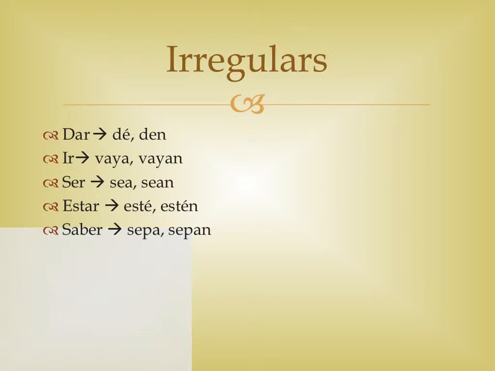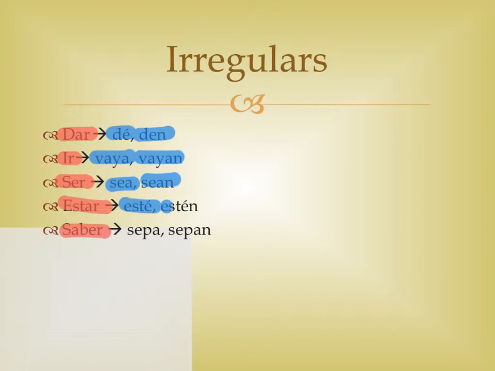There are just 5 verbs that are completely irregular in the subjunctive, and that is dar, ir, ser, estar, and saber. So these verbs are going to be dé and den for usted and ustedes, vaya, vayan, sea, sean, esté, estén, sepa, and sepan.